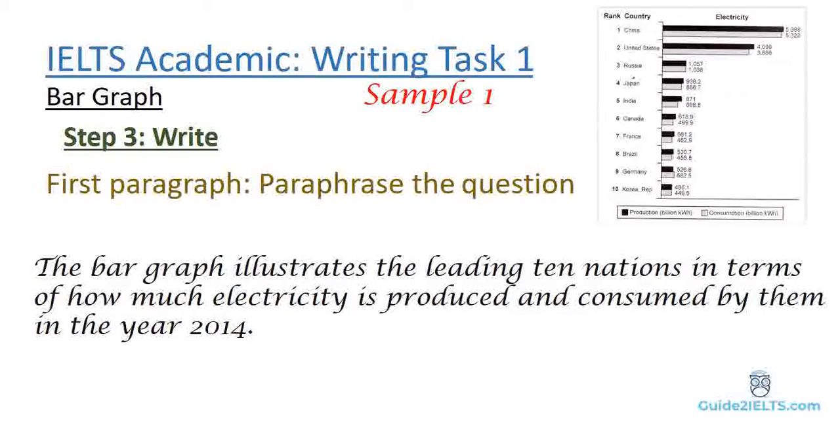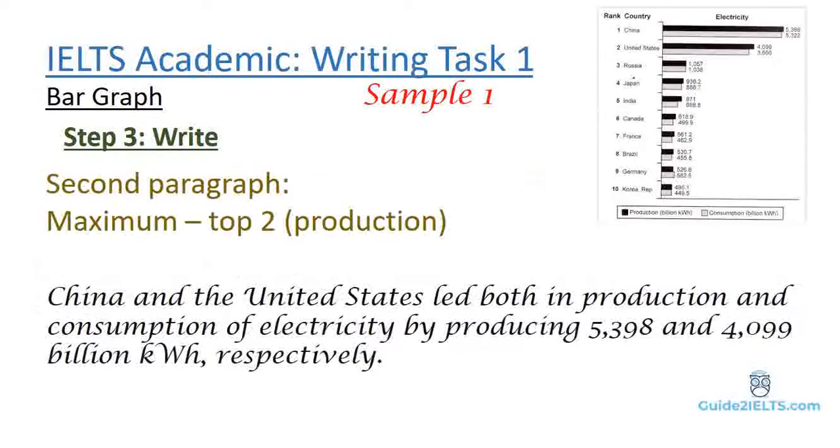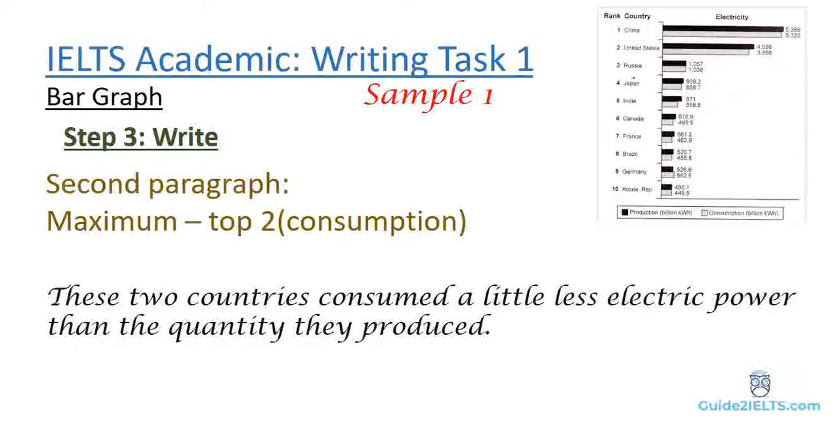Next, we'll mention China and United States together. So the first sentence of second paragraph, China and United States led both in the production and consumption of electricity by producing 5398 and 4099 billion kilowatts respectively. Next, these 2 countries consumed a little less electric power than the quantity that they produced.